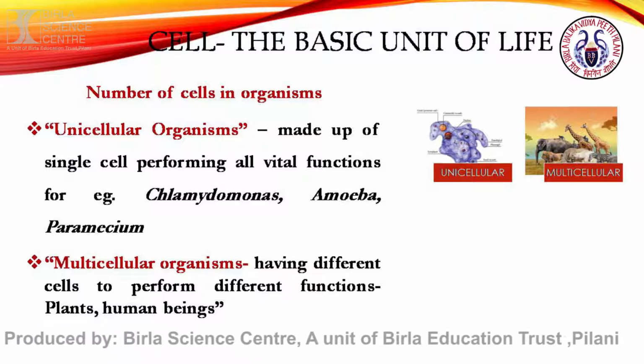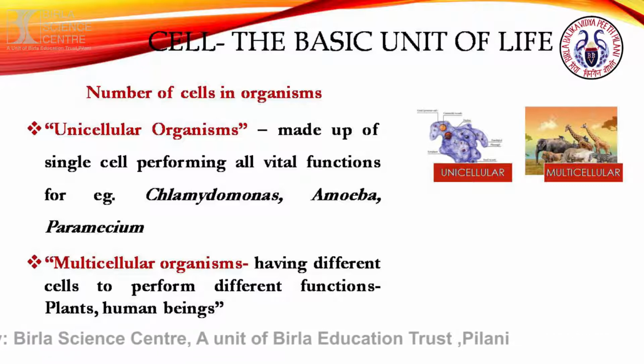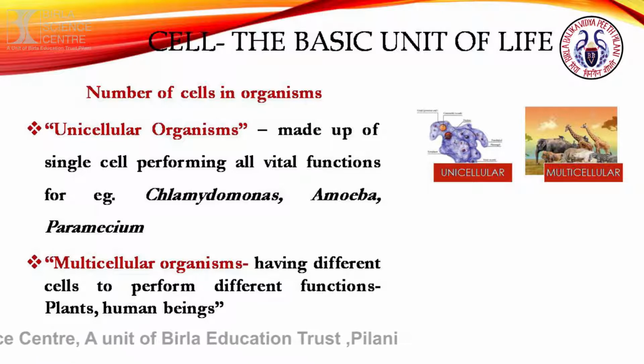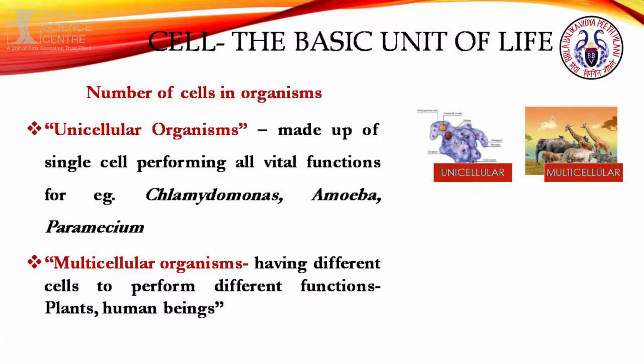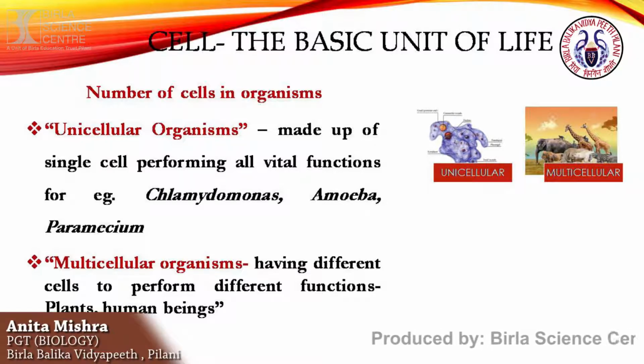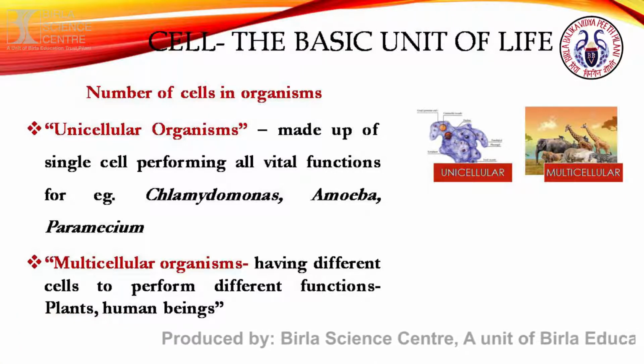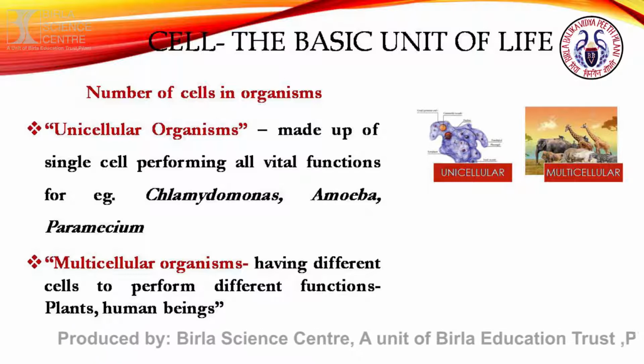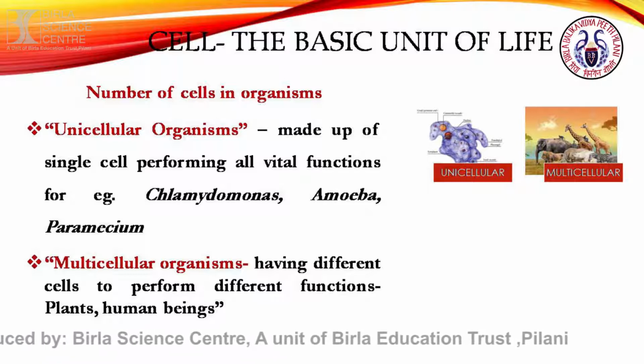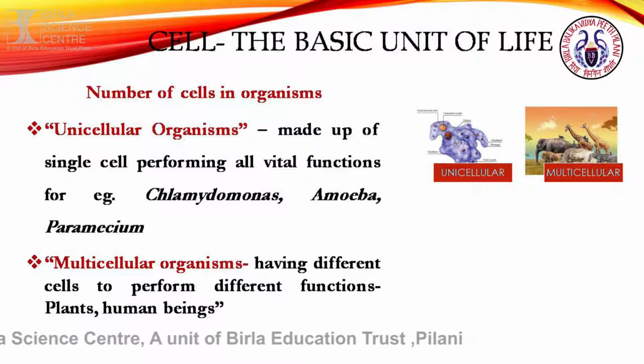In the same way, the multicellular organisms, multi means several, cellular means cell. An organism having more number of cells, those organisms are known as multicellular organisms. For example, we human beings, and all the plants existing around us, we all are multicellular organisms. You can see in the figure also a unicellular organism. The diagram of amoeba is given there, and the multicellular organisms, you can see so many animals including we human beings also, and all the plants.